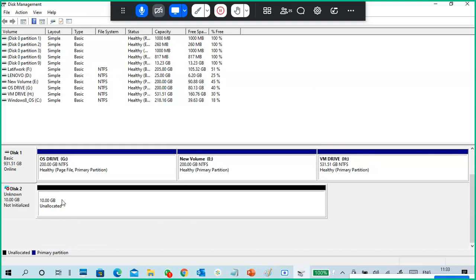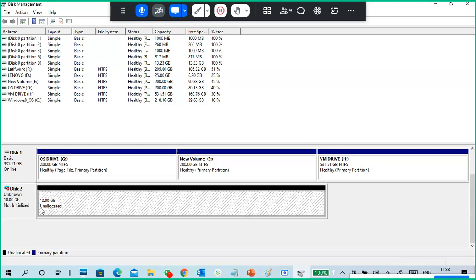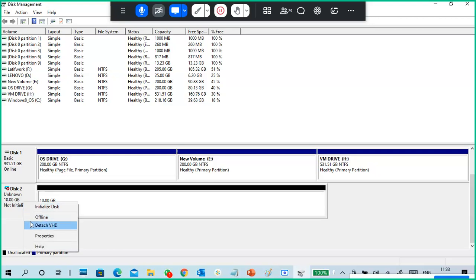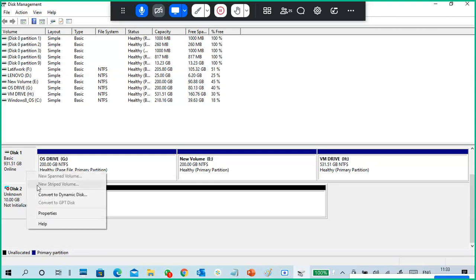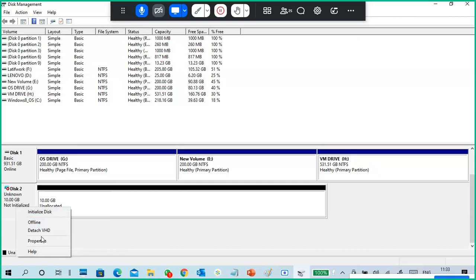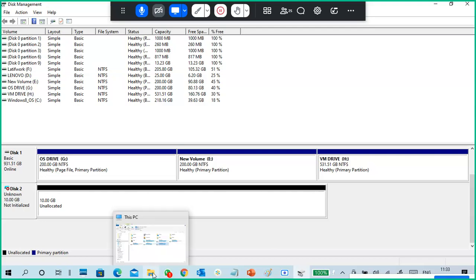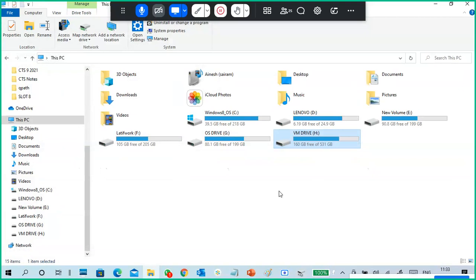So this new hard disk is created. You can see the 10 GB hard disk, newly created, unallocated. The virtual hard disk is created and attached automatically. If you right click, it shows Detach VHD, which means it is a virtual hard disk. I'm not doing anything, it is automatically attached. That's it, the virtual hard disk is successfully created.